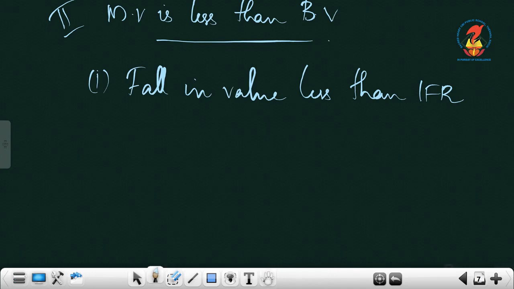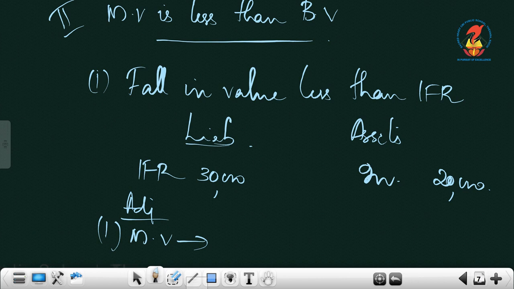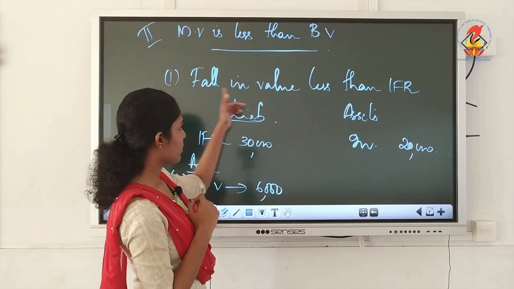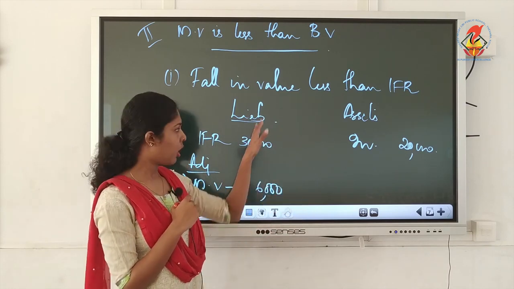The amount we can take as IFR 30,000. This is just for you to understand. Then asset side you have investments, that is the book value 20,000. This is the liability side. Then adjustment we have market value, that is 6,000. Okay, this is just for you to understand. You can just write the heading and then you can write the journal entry if you have understood the concept, or else copy the entire thing.